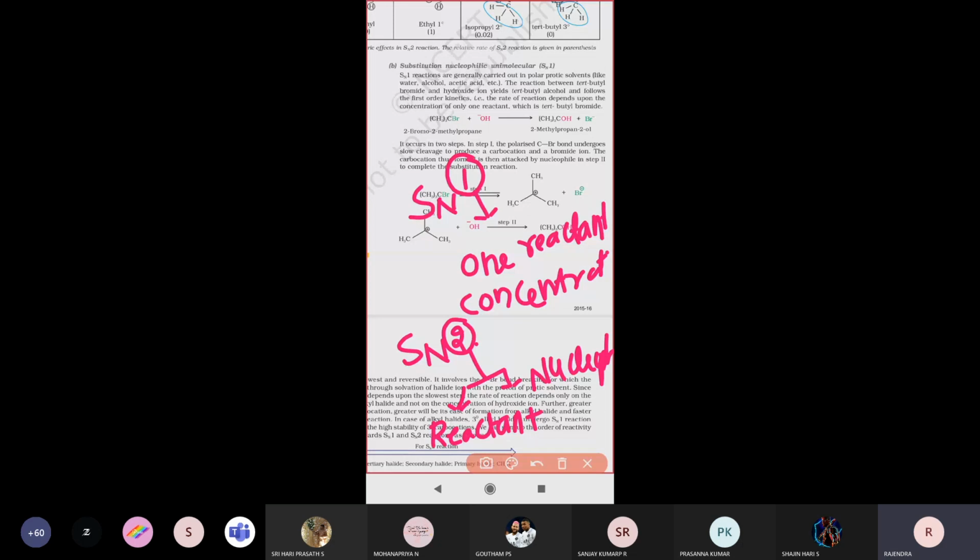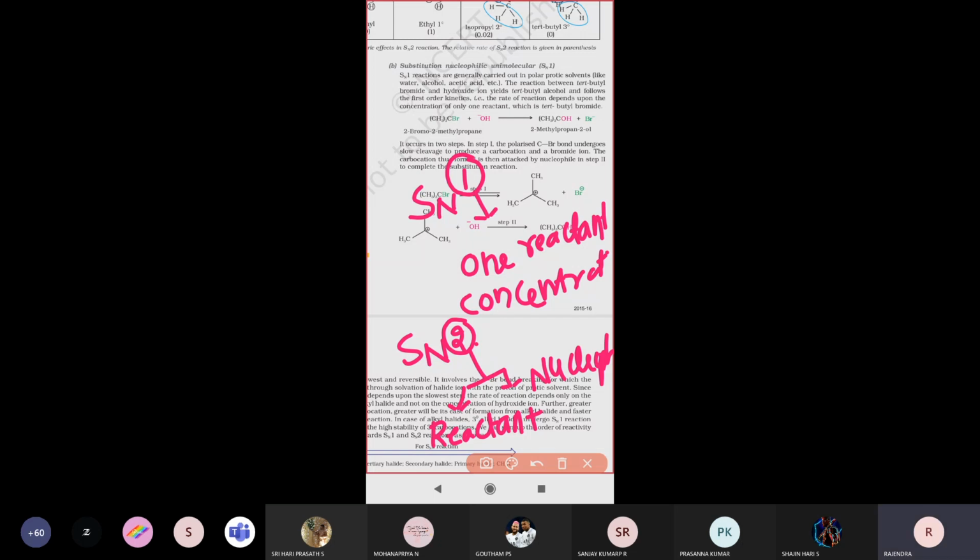The two words are what you need to keep in mind: bimolecular nucleophilic substitution and unimolecular nucleophilic substitution. One stands for unimolecular, which is nothing but single: the rate depends on one reactant concentration only.